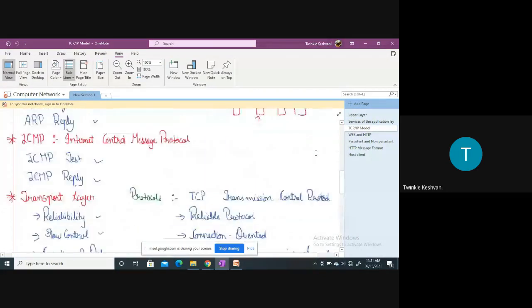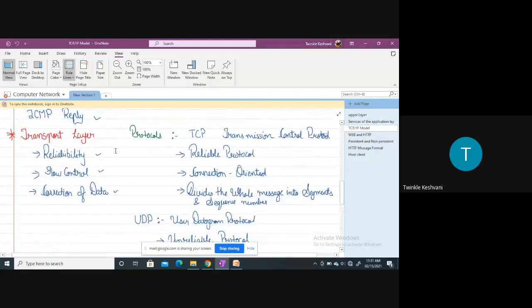If you look at this, you can see here that the transport layer had the TCP protocol and the UDP protocol. So TCP provides a reliable data transfer, or we can say it is a reliable protocol. It is a connection oriented protocol, right? As well as it also gives the functionality of flow control. That is, whatever data transmission takes place between the two entities, a flow control mechanism is introduced to control the flow of data from one end to the other end, right?